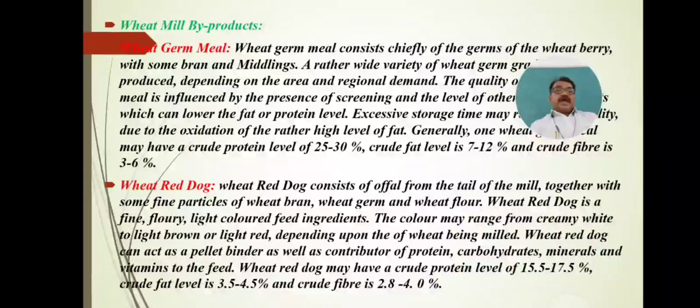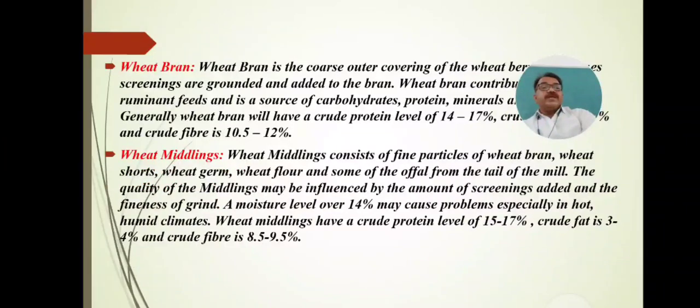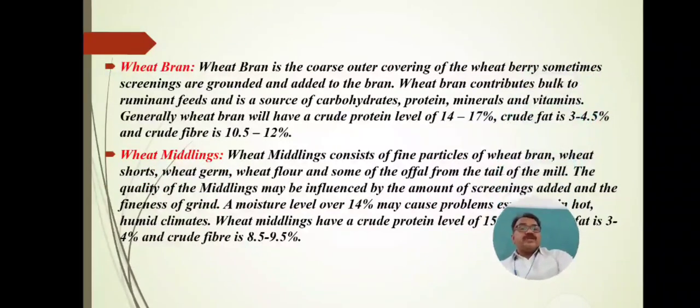As compared to the wheat germ meal and wheat red dog, the composition of protein, fats and fiber is different, and hence it is an important fish feed ingredient which is used for fish culturists or aquatic fisheries farmers. Next, a wheat milling byproduct is the wheat bran.